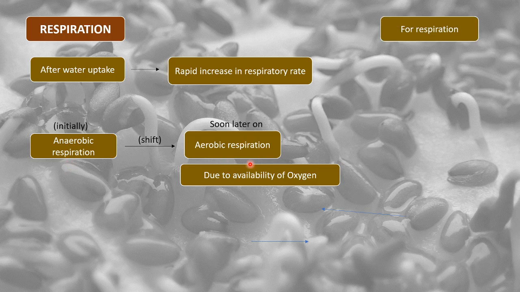Now we already know that for respiration we need a respiratory substrate. It is the product of photosynthesis, usually carbohydrate, but it could be protein or lipid also. That respiratory substrate needs to combine with oxygen.